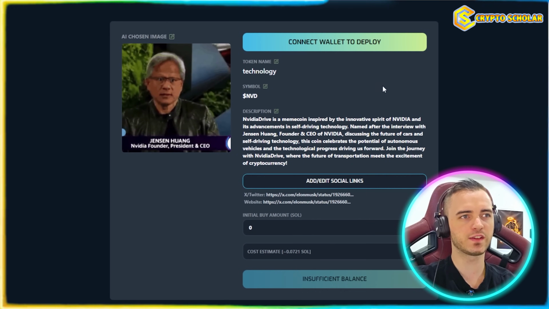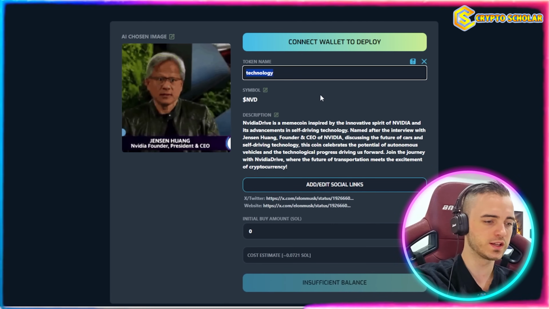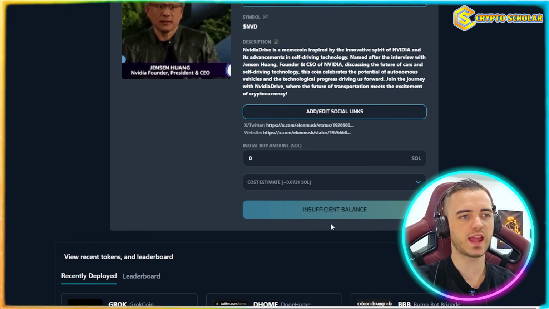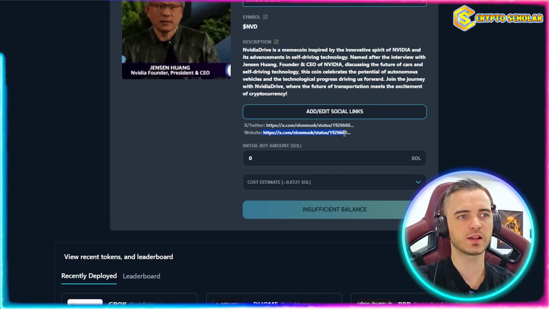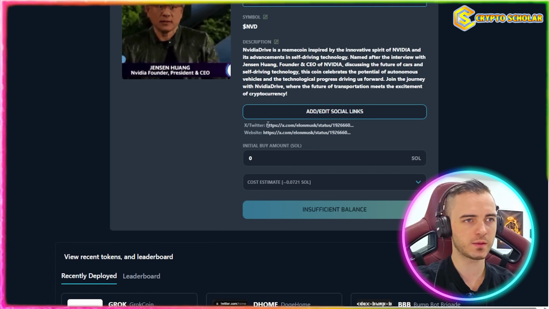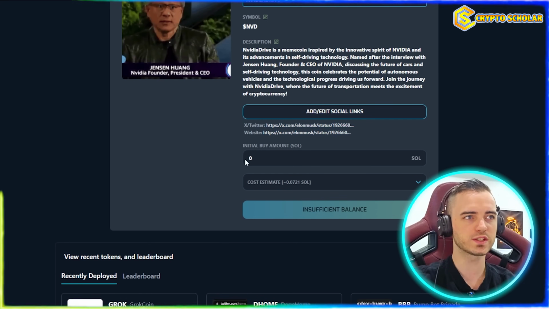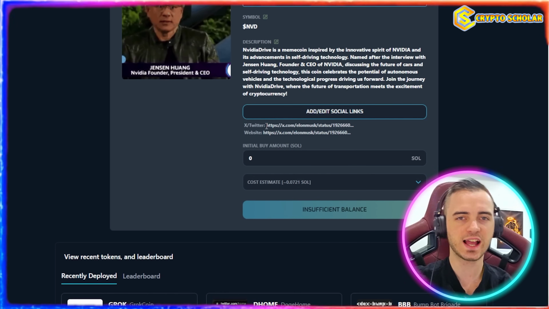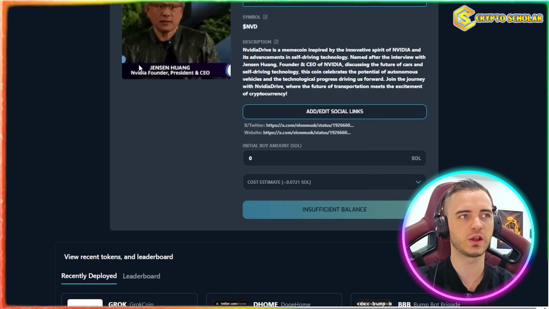Now, it's not going to get it perfectly. We didn't give it any prompts, but what we can do is actually go in and edit any of this if we want. So we can call this NVIDIA Drive. And yes, then we can actually create this meme coin if we want. But it's also going to add social links for us and a website for us, which is a link directly to the post. So if there is a viral post coming through at the moment or at any time, a creator or someone that wants to actually make a token here can do so very easily by just having this link available, and it's going to be linked back to that social media post so everyone knows where this meme originated.